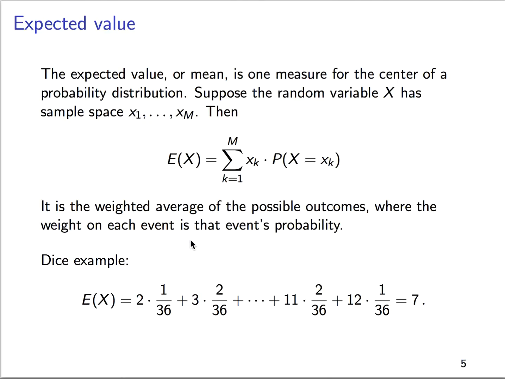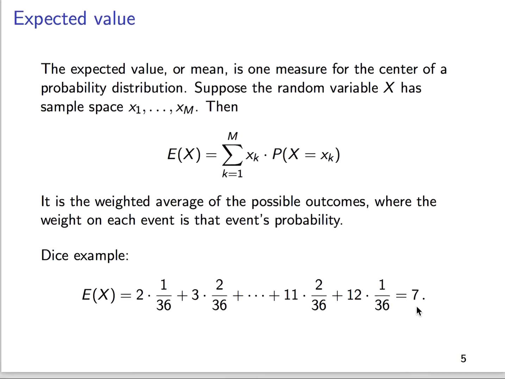So if you work through the dice example, here is the first possibility, rolling a 2, a sum of the 2 dice being a 1 and a 1, so a 2. That has probability 1 out of 36. Rolling a 3 has probability 2 out of 36, and so forth. So you just sum up all those terms, and you end up with 7. That's the expected value. And that's measuring the center of the probability distribution.